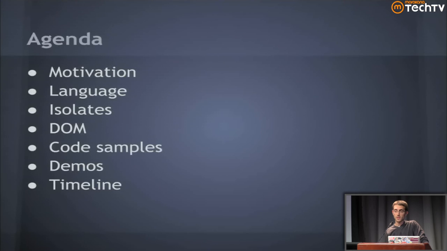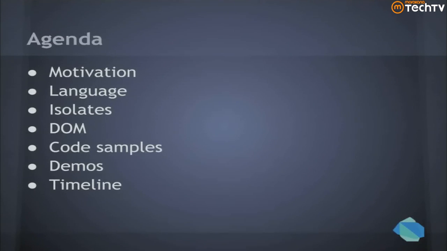We'll talk about its concurrency structure called isolates. We'll look at what we're doing with the DOM, because at the end of the day, it is a web programming language. How do we interact with that browser? We'll look at a couple code samples. We have a couple demos.